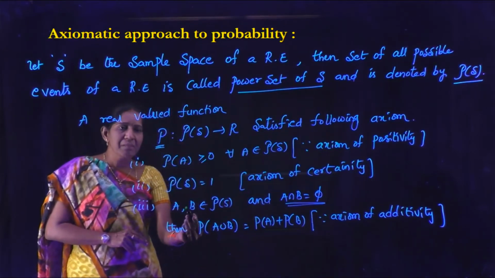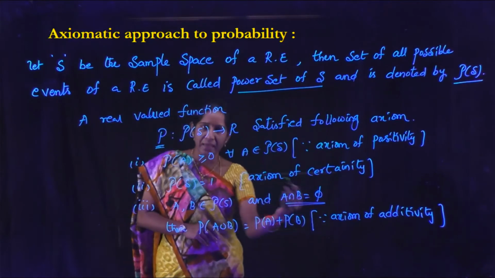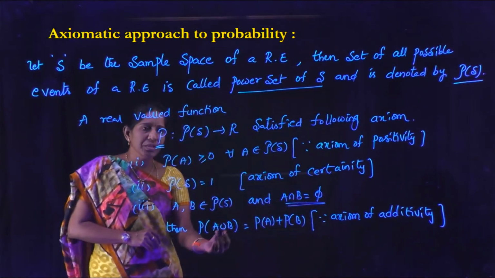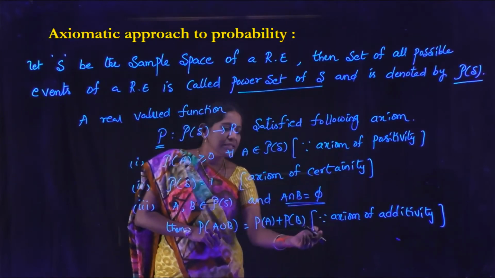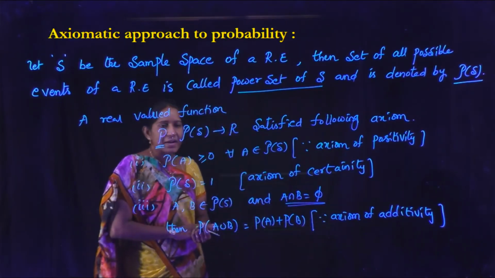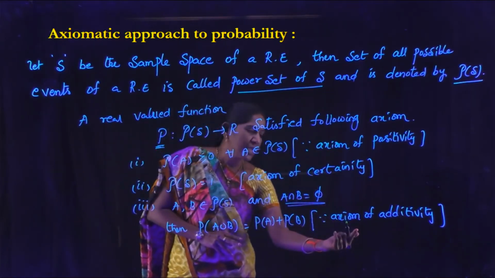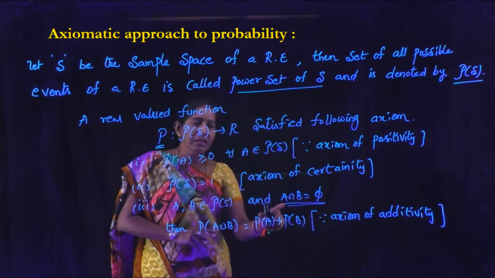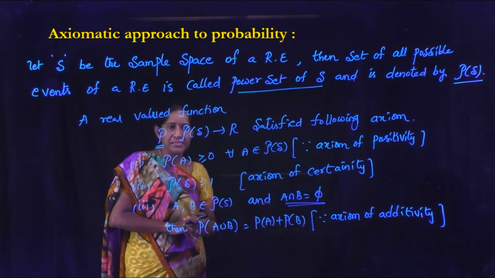And A comma B belongs to P of S and A intersection B equal to phi. Then P of A union B equal to P of A plus P of B. This is called the axiom of additivity. That means the axiom of additivity applies only when the events are mutually exclusive events.